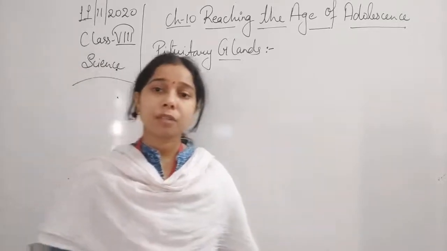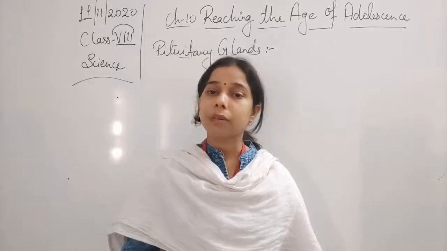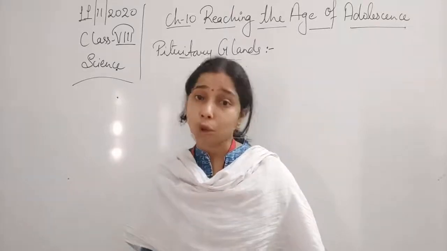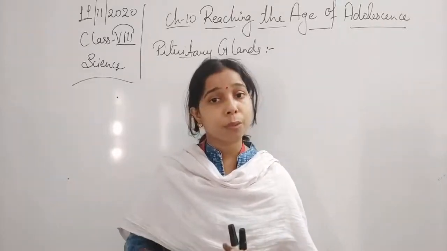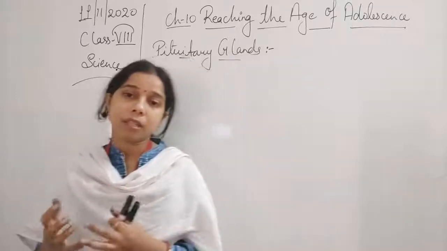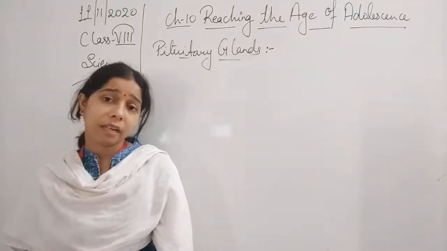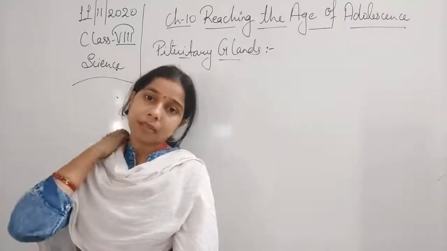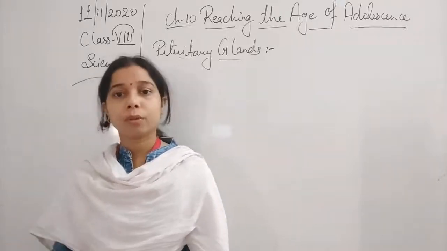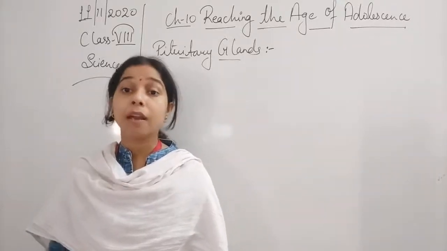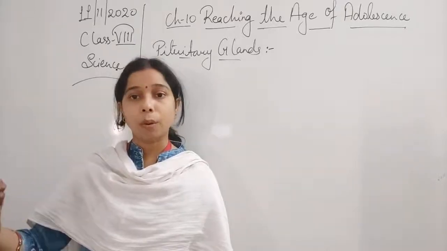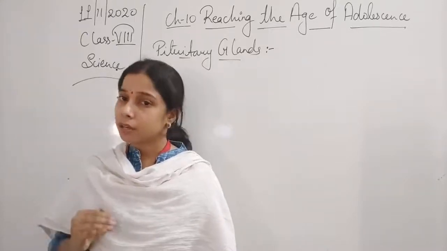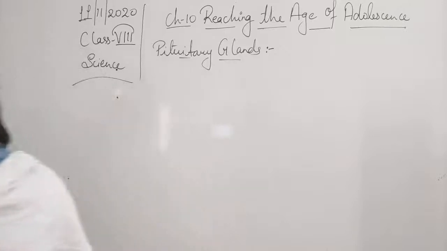Now let us see the different kinds of hormones released by the pituitary gland. Growth hormone is released. This growth hormone helps in cell division, because only if growth hormone is released is the person able to grow. If more growth hormone is released by the pituitary gland, the growth of the person will be more, and if less growth hormone is released, the person will be short in height.